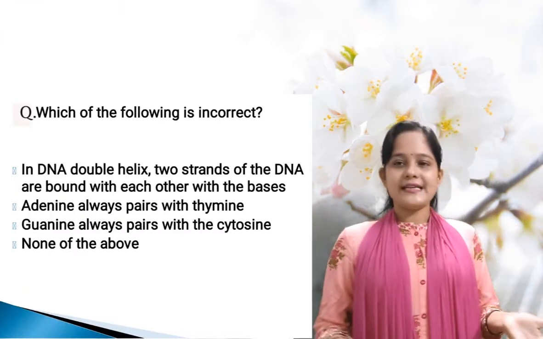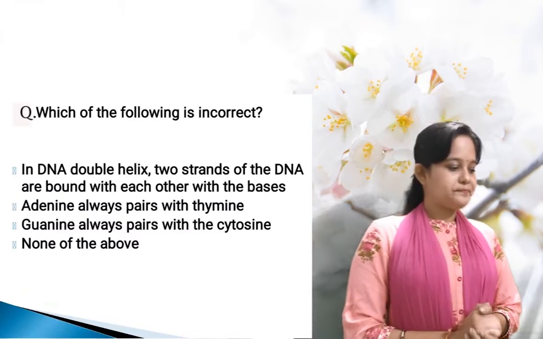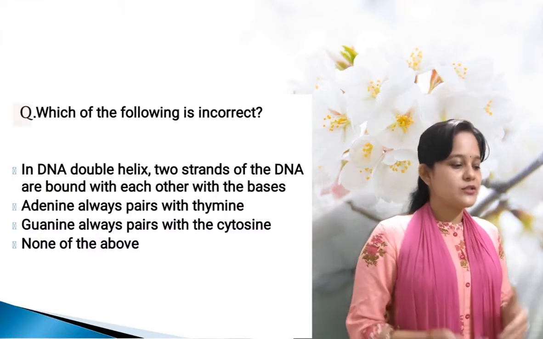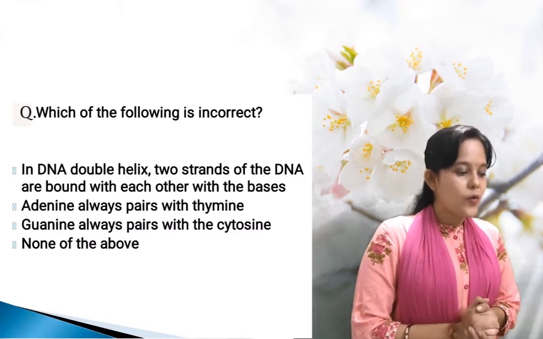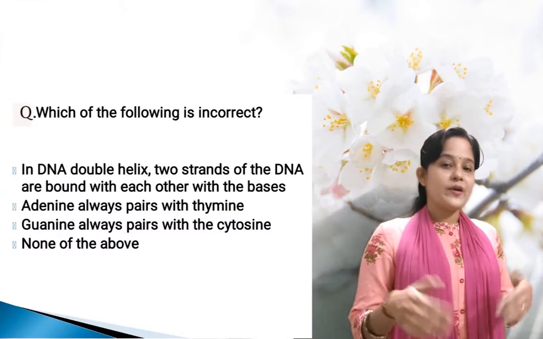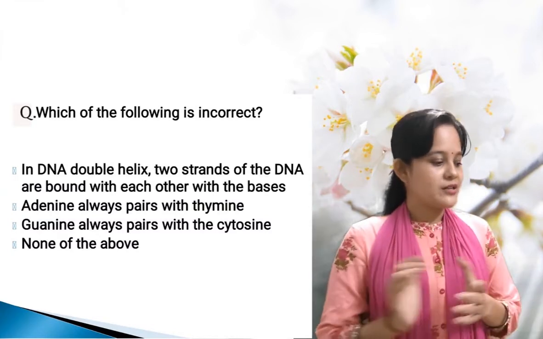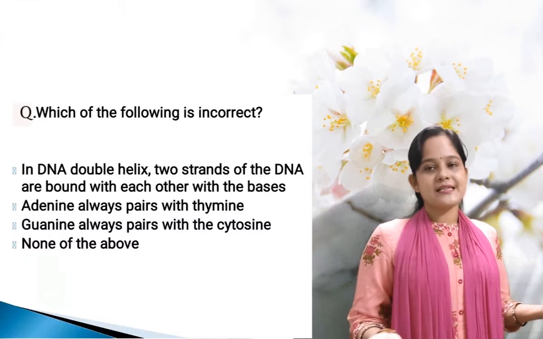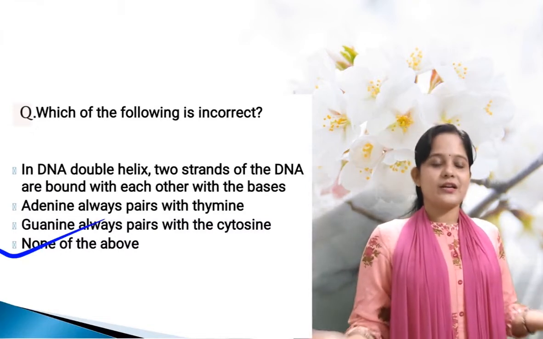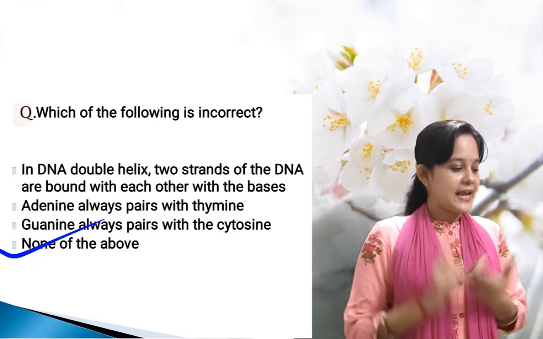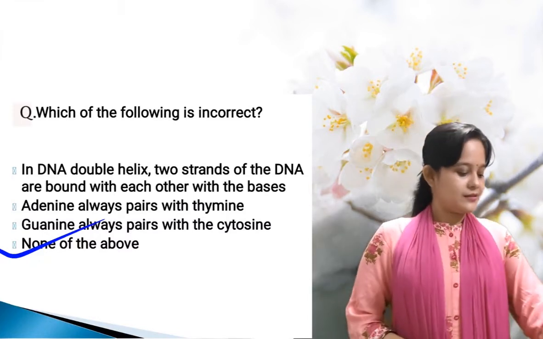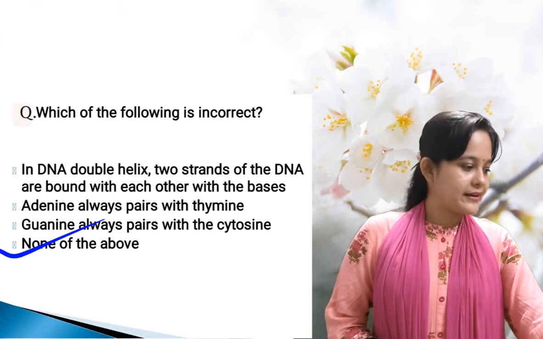Then which of the following is incorrect? The first one: in DNA double helix, two strands of the DNA are bound with each other by the bases. That one is correct. Adenine always pairs with thymine. Correct. Guanine always pairs with cytosine. Correct. None of the above. So the answer is none of the above. Options A, B, C are correct. So here option D is the right answer.